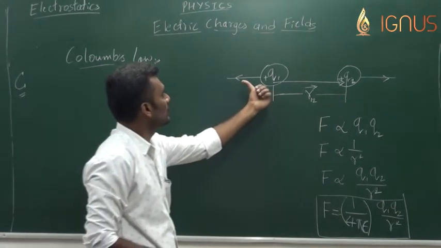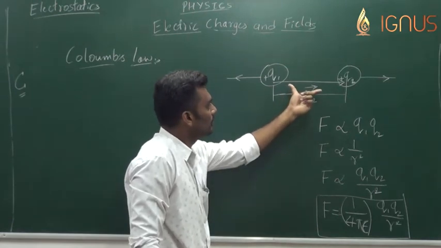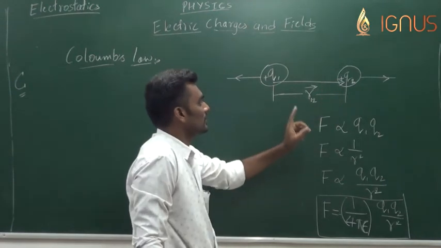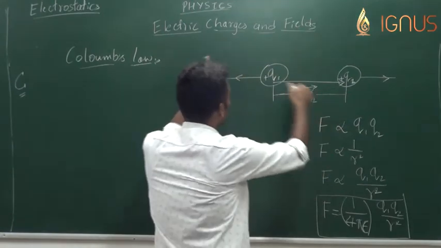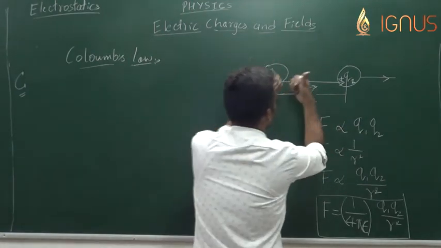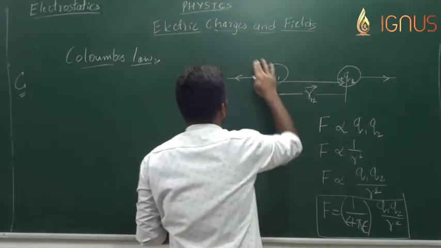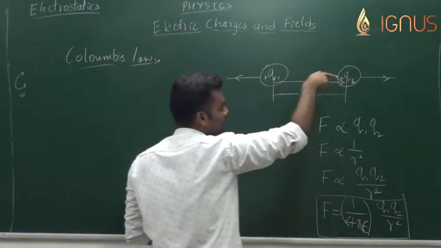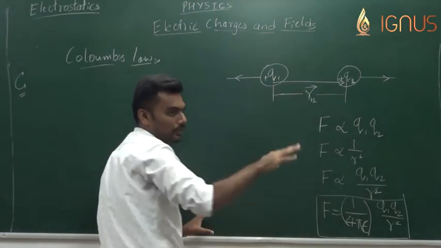Now you can see that the force always acts along this vector drawn from one charge to the other charge. So this force doesn't act like this or like this. It's always on the line joining those two charges. So either it's in the direction of r12 or it's in the direction opposite to that of r12, the force.